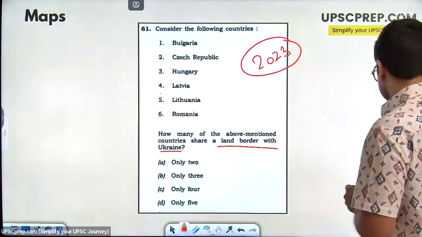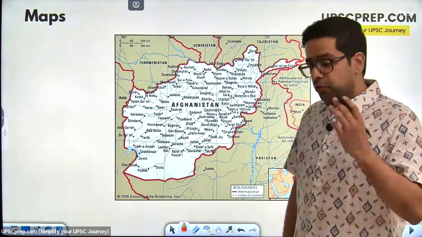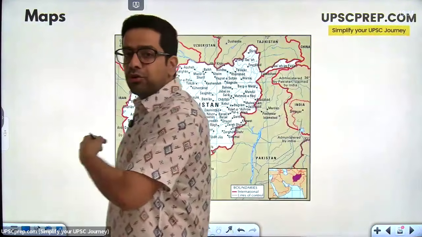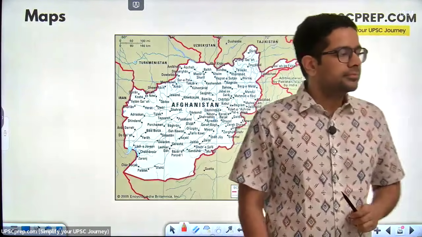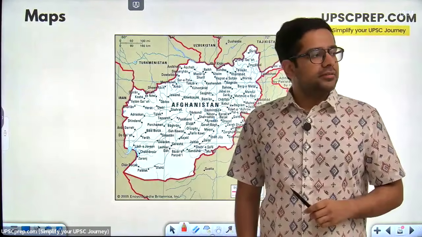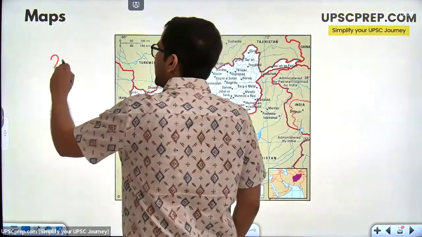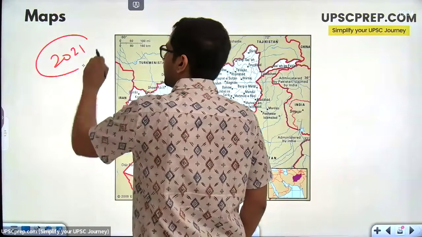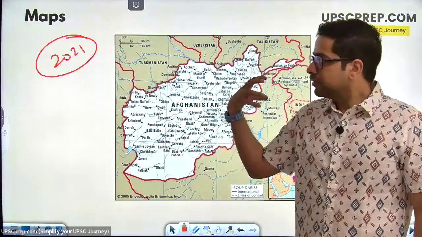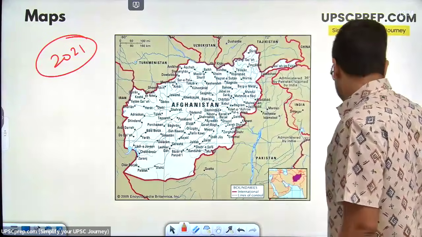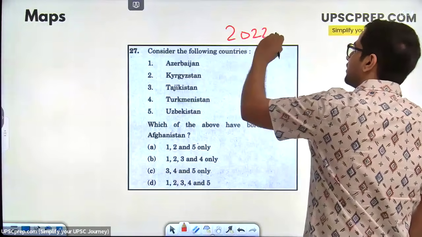Let's look at this map of Afghanistan. So, when did the Americans get out of Afghanistan? When was the Taliban government re-established? Who can tell me? You must have seen a little current affairs. Correct. In 2021, as the Americans withdrew, the Taliban government got re-established. This is a question from Prelims 2022.